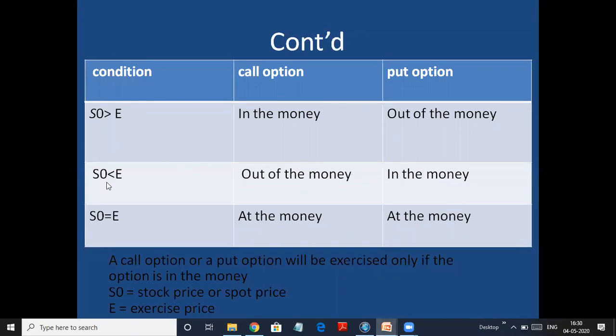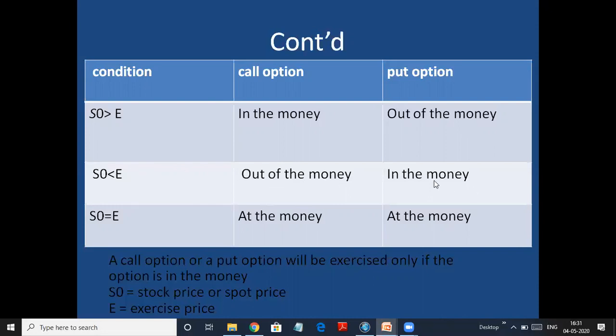The next is if your S naught is less than E, so your spot price is less than the exercise price. In that case, your call option will be out of the money and your put option will be in the money. So see, now suppose your spot price is 80 and your exercise price is 90. The call option says you should do S naught minus E, so 80 minus 90, you get minus 10. That's why it's out of the money. There is a loss. You should not take this option.